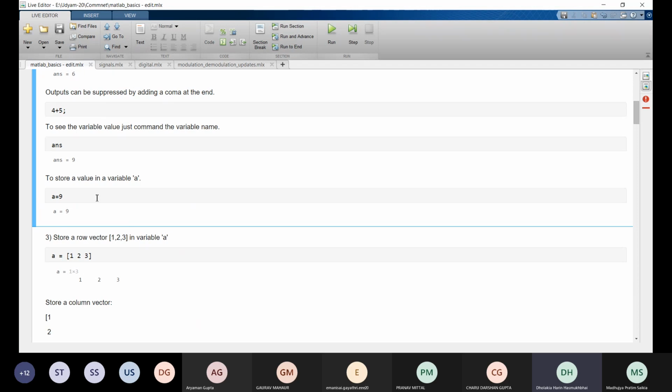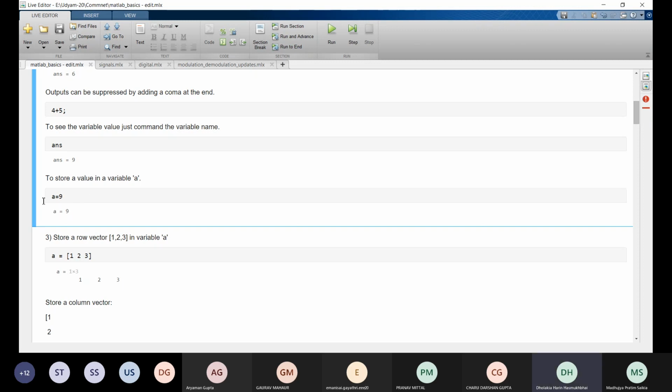We can define any variable name of our choice. Here we are defining a variable named a, and we are assigning the value 9 to this variable. If you press enter after writing this command, you will see a equal to 9.